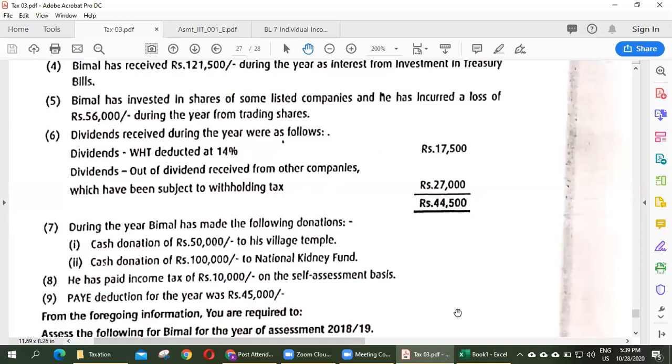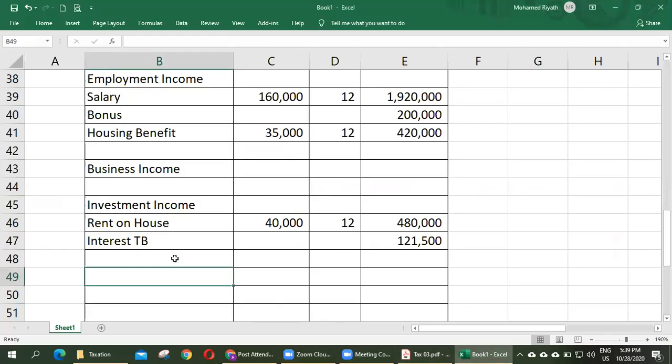But anyhow, for the exam purpose, you have to write capital gain loss, right? And there's no adjustment. And dividend, already withholding tax deducted. So you have to put the amount, withholding tax is deducted.